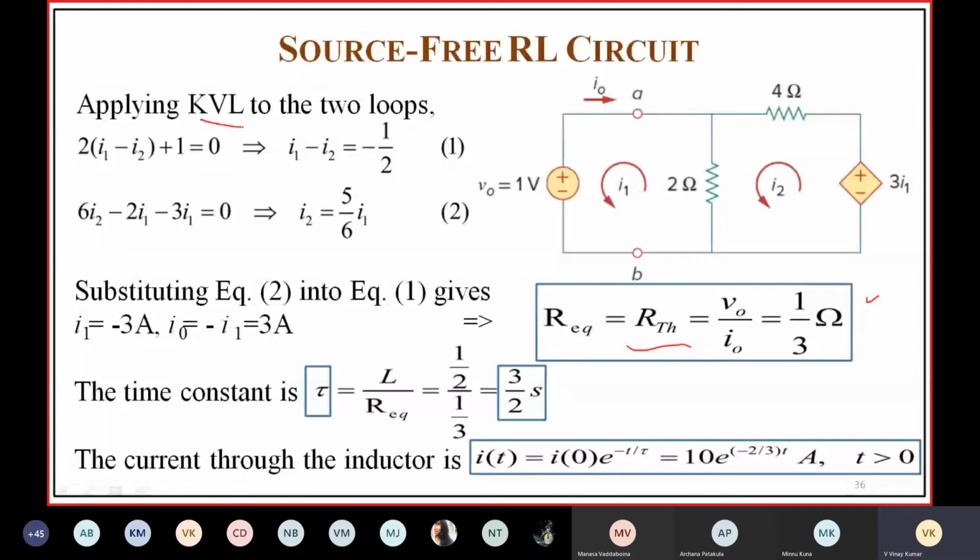Applying KVL, you can find RTH. After finding RTH, you can find tau. Then I of t is equal to I of 0 e power minus t by tau, which is 10 into e power minus 2 by 3 into 2 for t greater than 3.